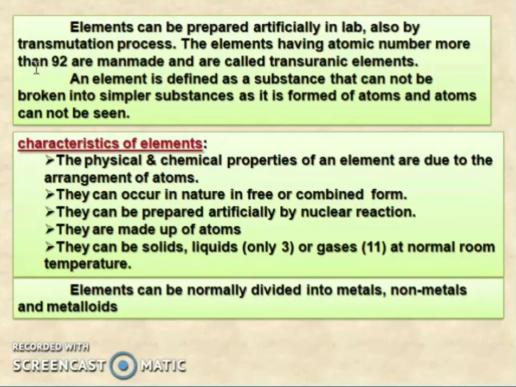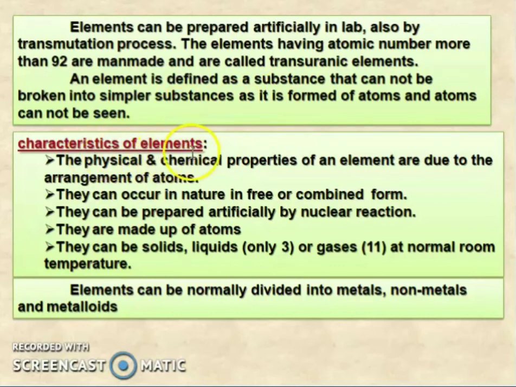Of the 118 known elements, those up to 92 occur naturally and those beyond are transuranic elements. The element is defined as a substance that cannot be broken into simpler substances, as it is formed of atoms, and atoms cannot be seen.